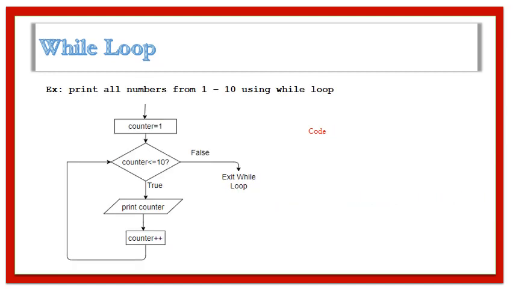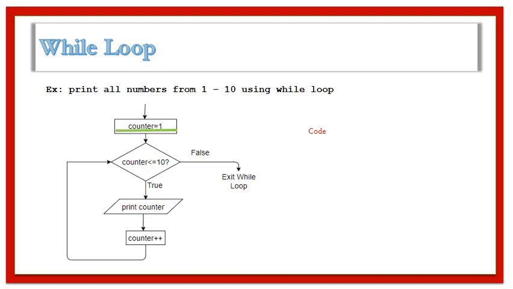Let us consider an example of a program that prints all the numbers from 1 to 10 using a while loop. In this program we have a variable called counter whose value is initialized to 1, and we print the value of counter 10 number of times, starting from counter being 1 until it reaches 10.